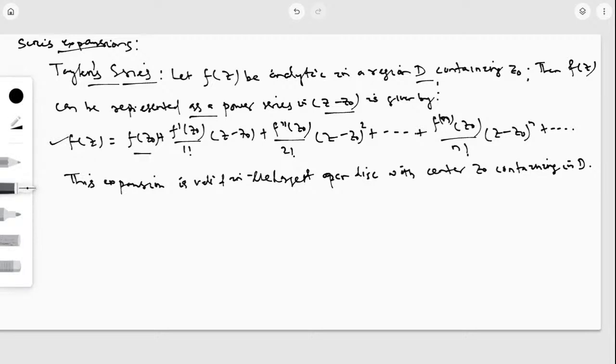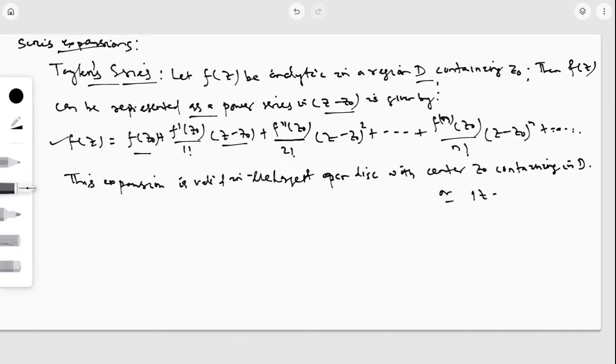So here f of z is equal to f of z0 plus f dash z0 by 1 factorial whole into z minus z0 plus f double dash z0 by 2 factorial whole into z minus z0 square plus dot dot dot plus f nth derivative at z0 by n factorial whole into z minus z0 to the power n plus dot dot dot like this. And this expansion is valid in the largest open disk with center z0 containing in D.